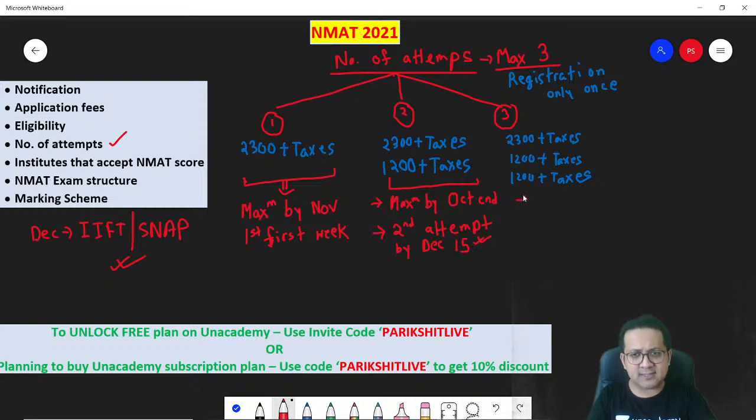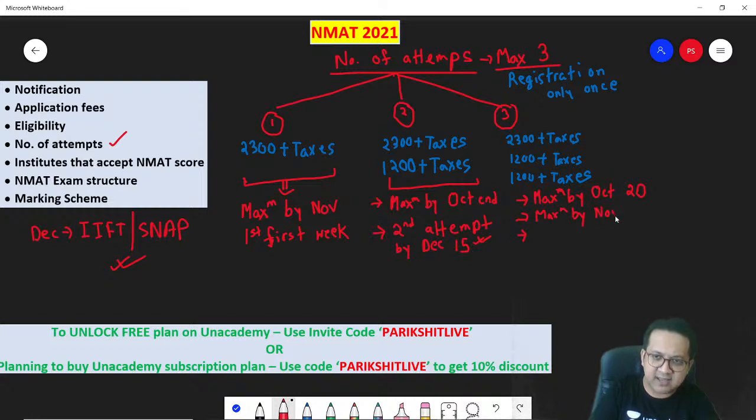And for candidates who wish to appear 3 times, remember, you should write your first attempt by October 20 at the maximum. Then, another 15 days, by November 5, you will get your results. Then by November 5 you do the second attempt, and then the third attempt, maximum by December 15.